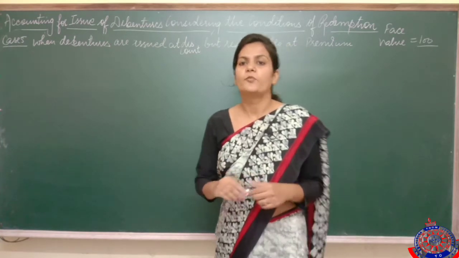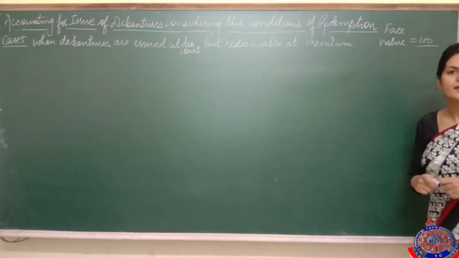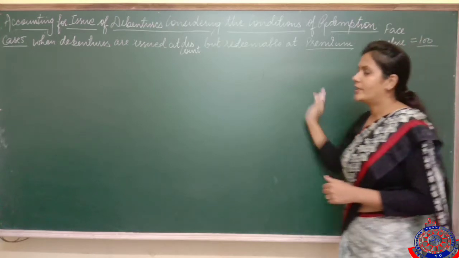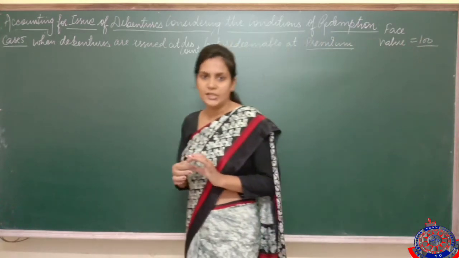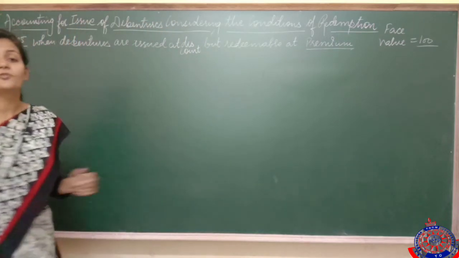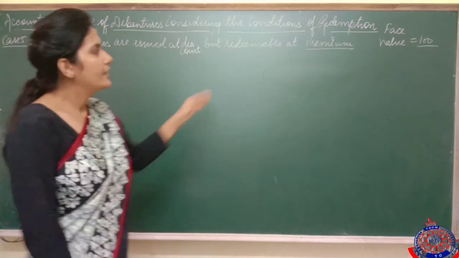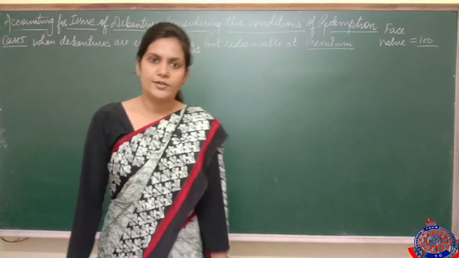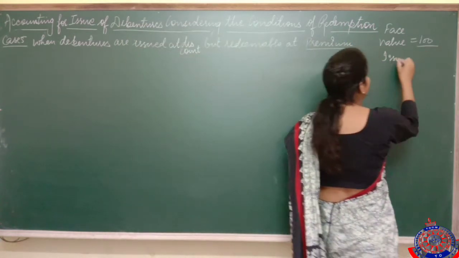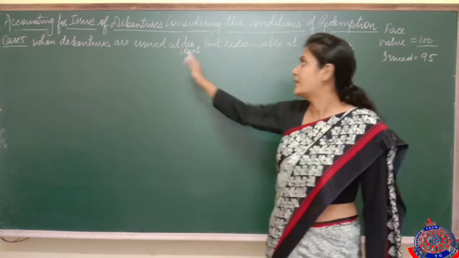Read the statement. When debentures are issued at discount but redeemable at premium. It means now the condition of redemption has been changed, so automatically there will be a change in the entry for the issue also. But there is a little twist in the question, that debentures are also issued at discount. It means somewhat different from a normal question. How? Suppose the face value of debenture is 100. We have issued them at discount. Let's say we have issued them at 95. Got it? Because it's mentioned that issued at discount.